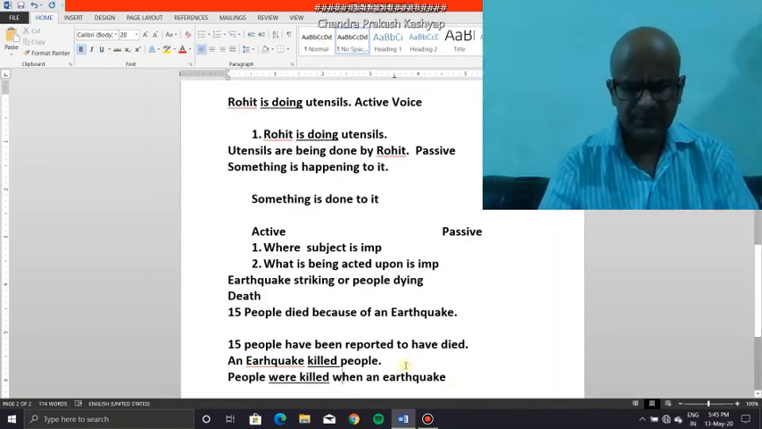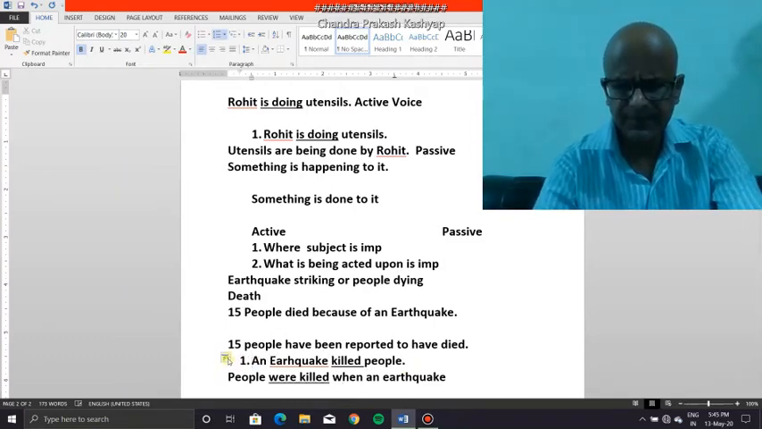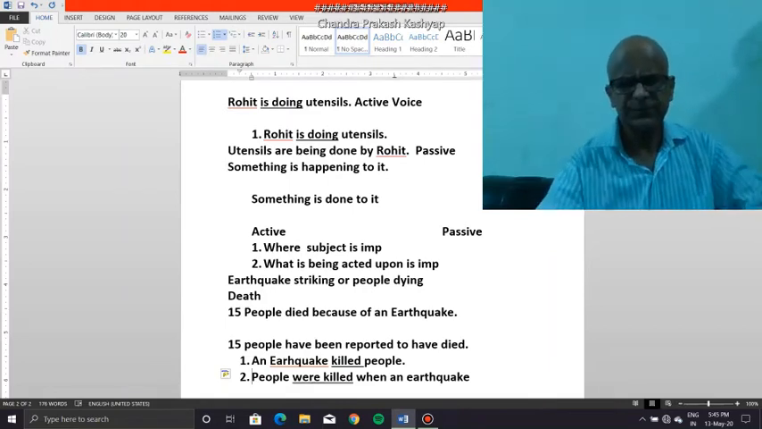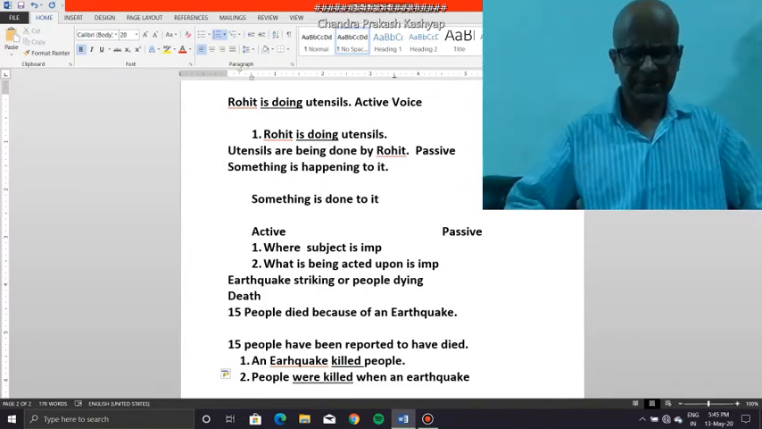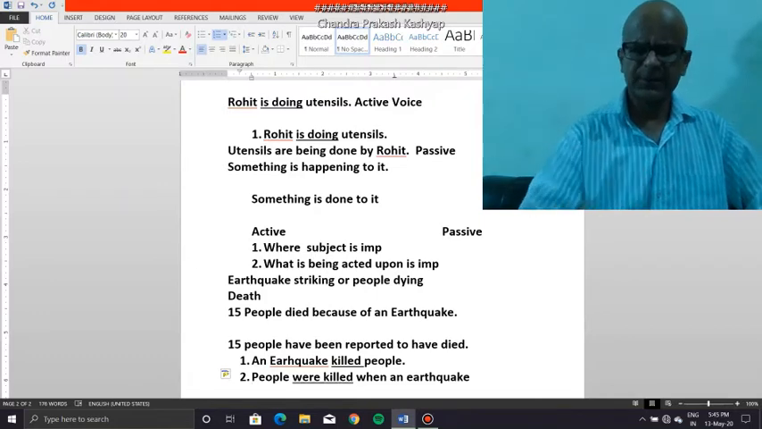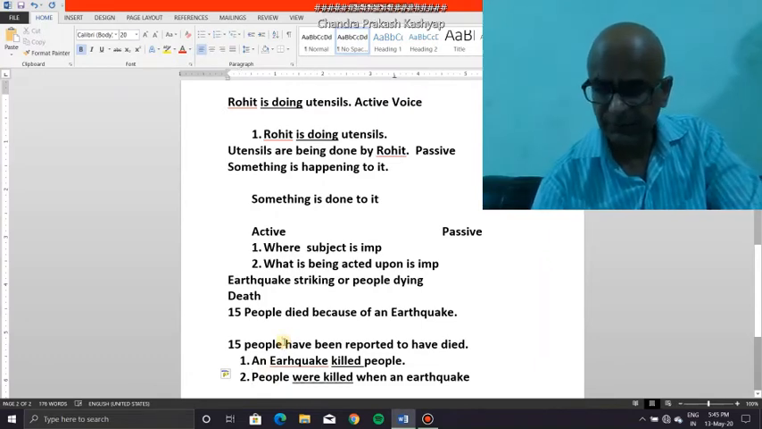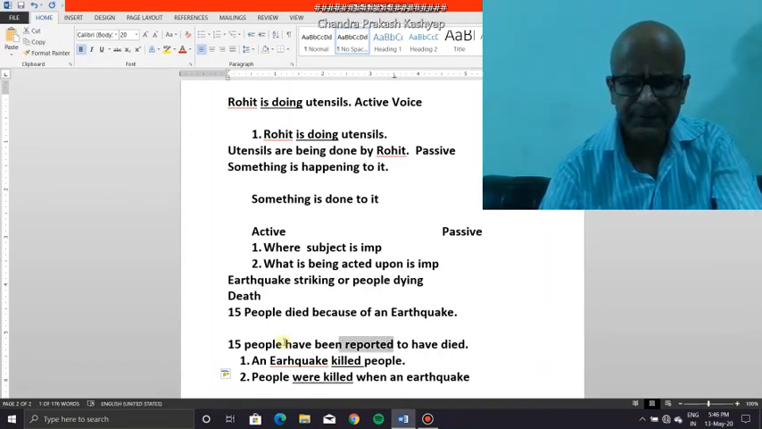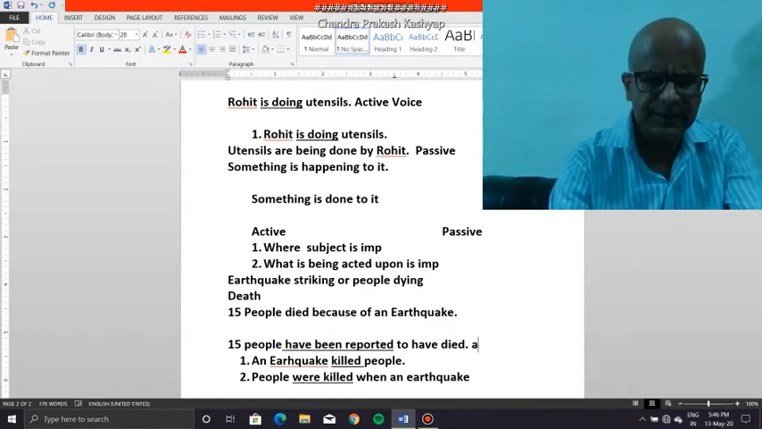So you see, in the first sentence the subject is active, and in the second sentence something is happening to the subject. Come back to the first sentence, which I was giving you as an example. 15 people died. Here, whether I say 15 people died, the subject is active, or whether I say 15 people have been reported to have died, again, have been reported, this verb form is also in the active voice.